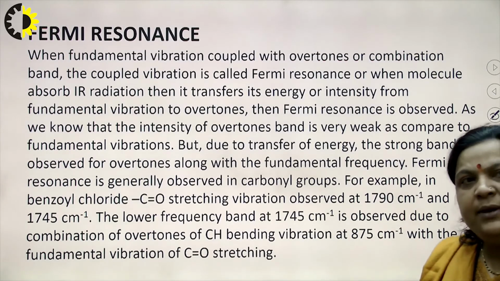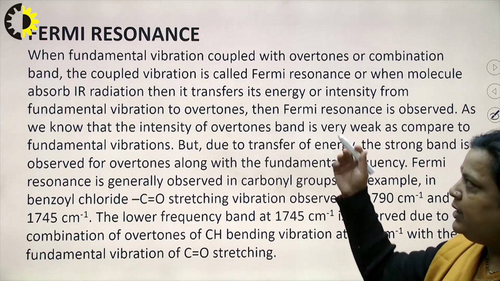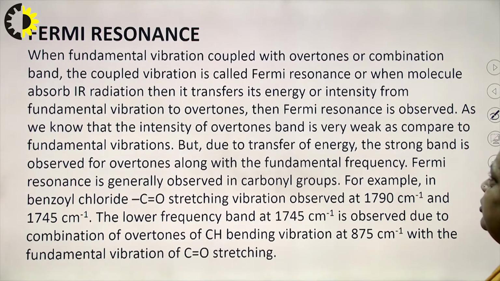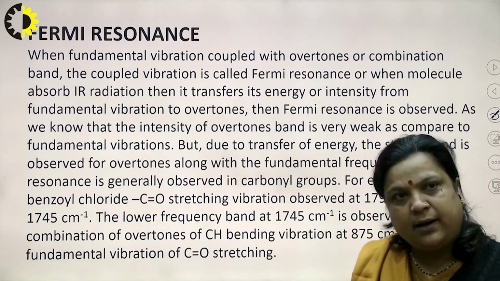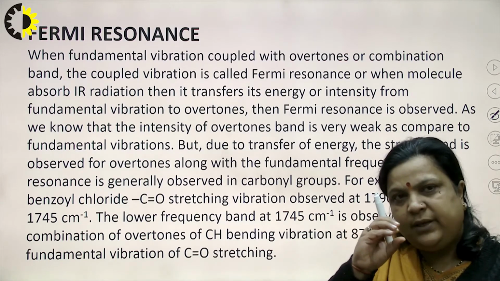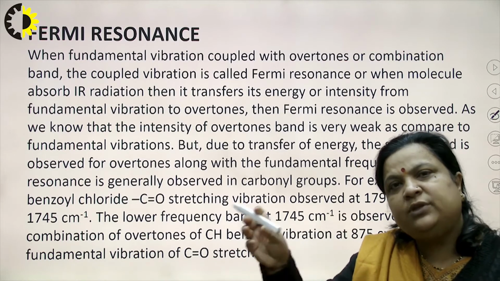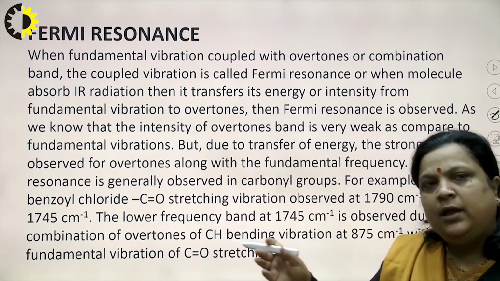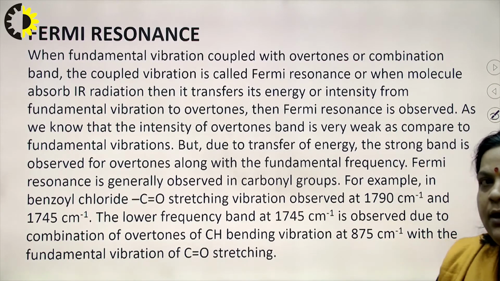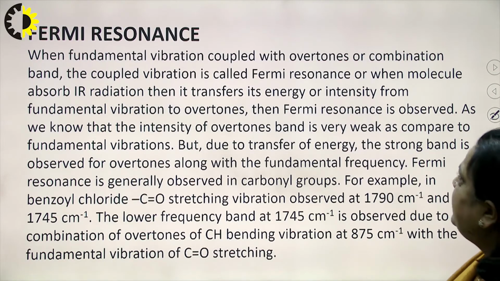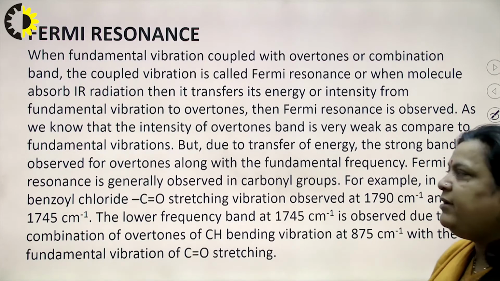Now, next is Fermi resonance. When a fundamental vibration is coupled with overtones or a combination band. Fundamental vibration means 0 to 2, that is h mu, and overtones are 2 h mu, 3 h mu, 4 h mu, etc. When these vibrations are coupled, this is called Fermi resonance, or we can say when the molecule